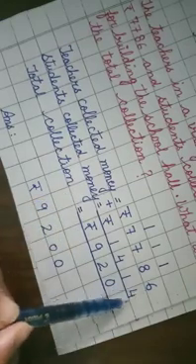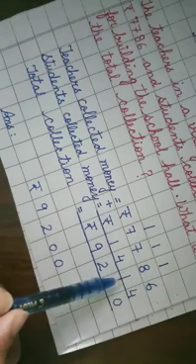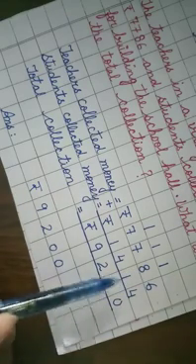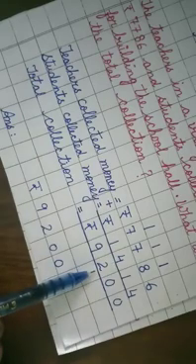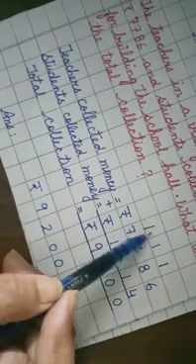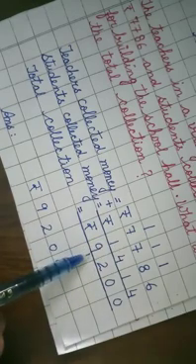Now 6 plus 4 is 10. 1 is carryover. 1 plus 8, 9. 9 plus 1, 10. Again 1 is carryover. 1 plus 7, 8. 8 plus 4, 12. 1 is carryover. 1 plus 7, 8. 8 plus 1, 9. So total collection is rupees